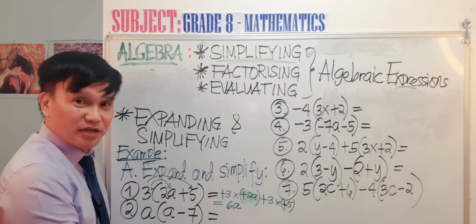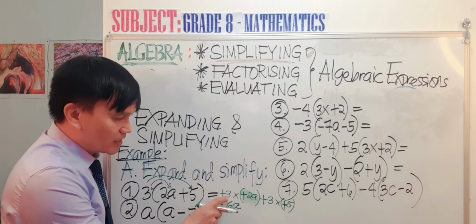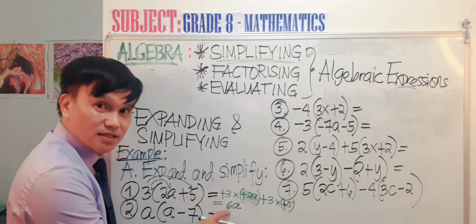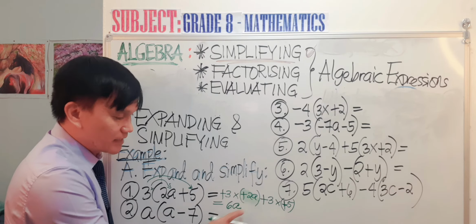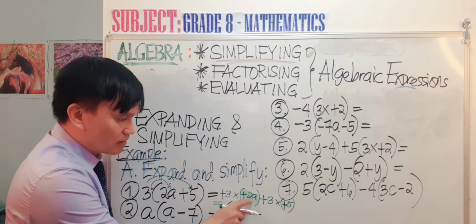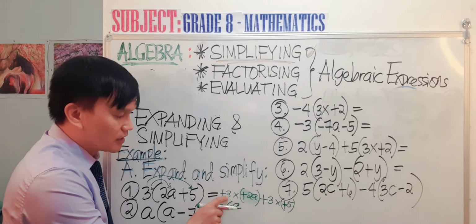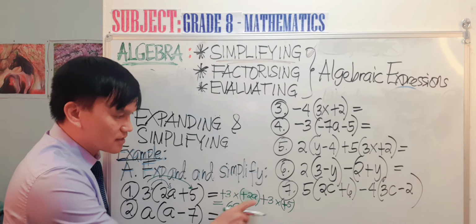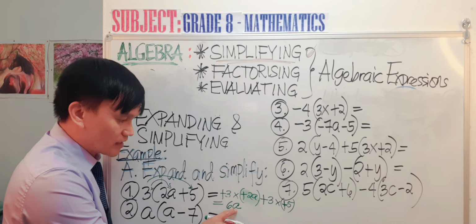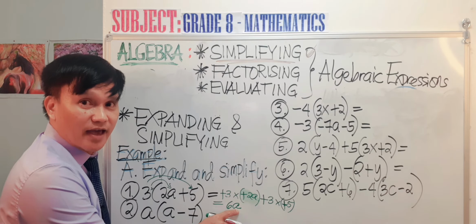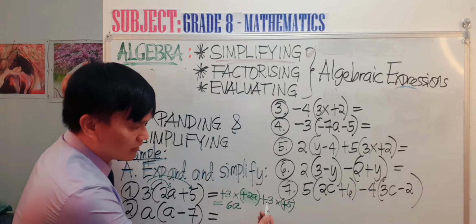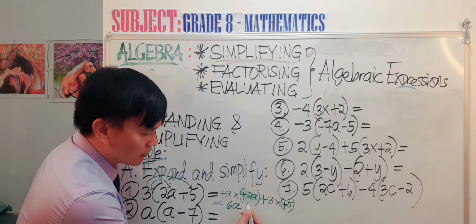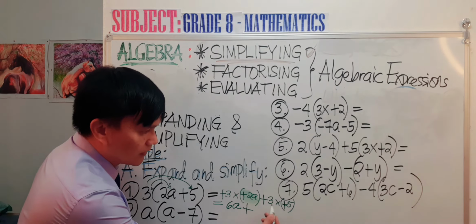We multiply 3 times 2 equals 6, and you just have to copy the a and attach it here. So that's why we have 6a. You get it now? Okay, so this one is done. The next one is plus. We copy the plus sign there.